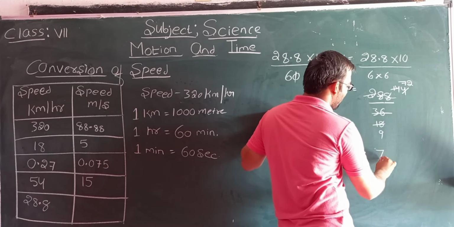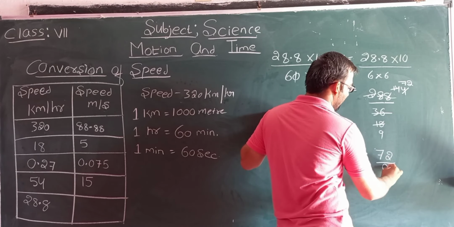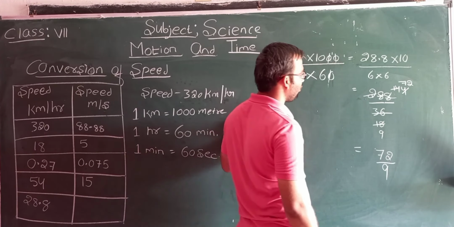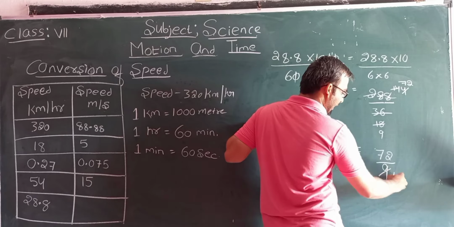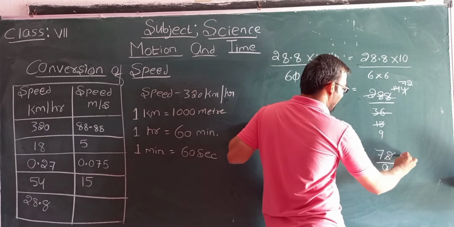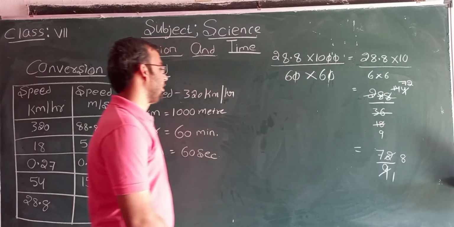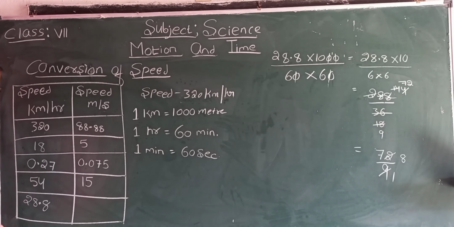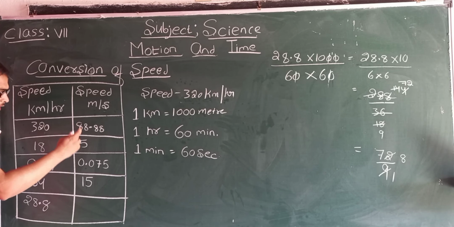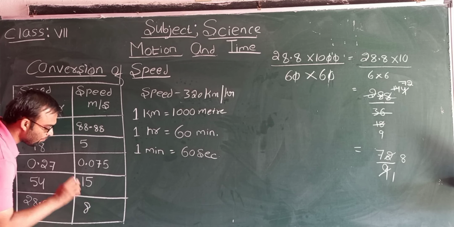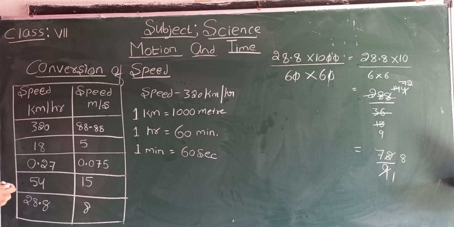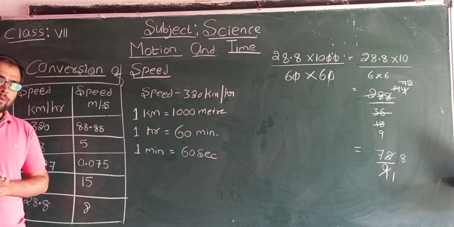So what we have got? We have got 72 by 9. Now 9 ones are 9, 9 eights are 72. So when we convert this into meter per second, we are getting the speed as 8 meter per second. So when the speed is 28.8 km per hour, and when we convert it into meter per second, we are getting the answer as 8 meter per second.